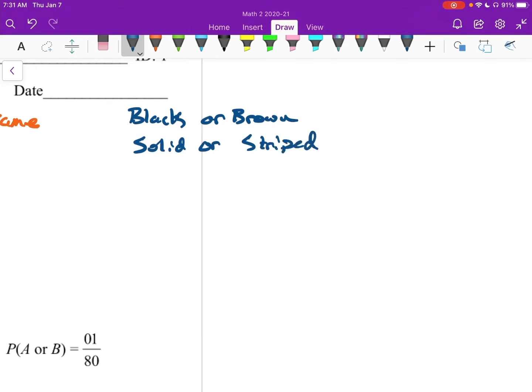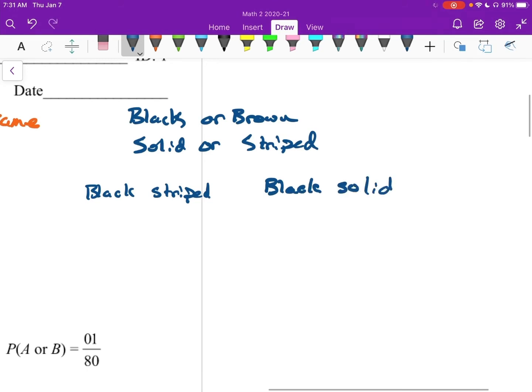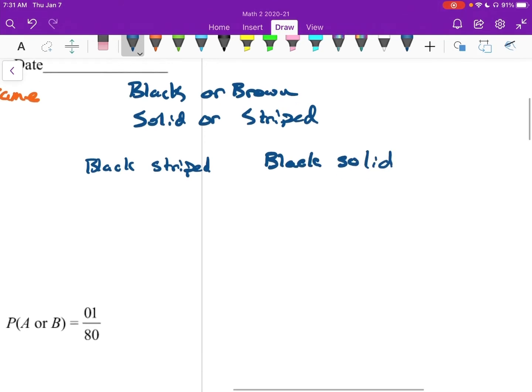You could have a black striped and a black solid. So, what's the probability of black and striped?